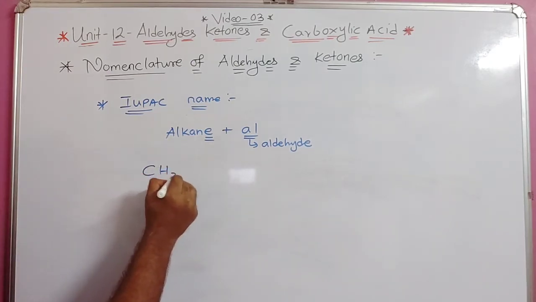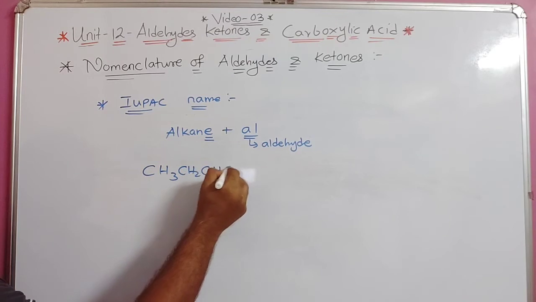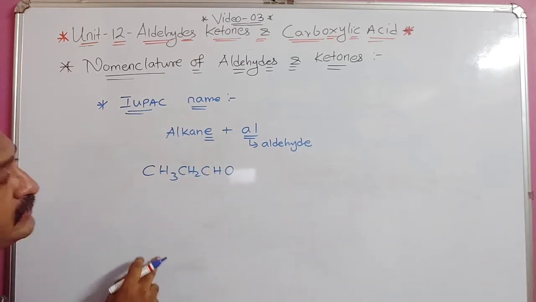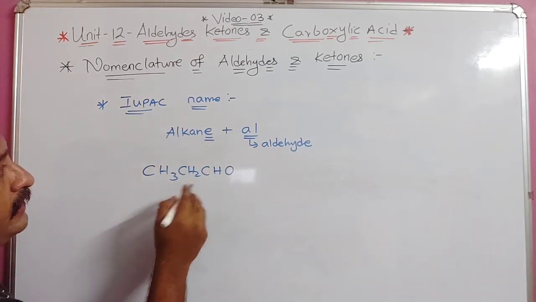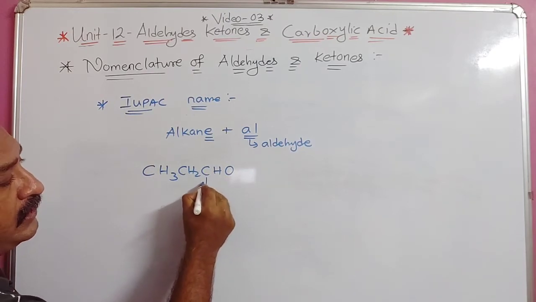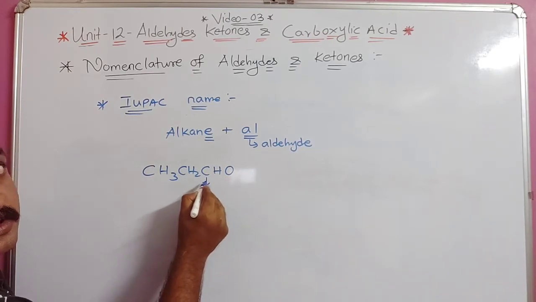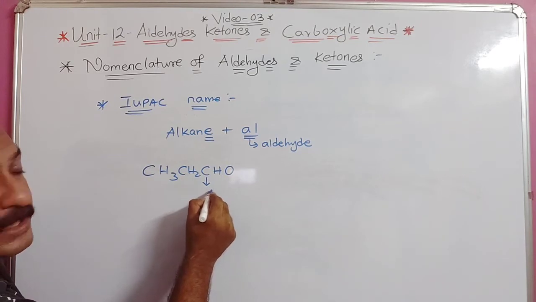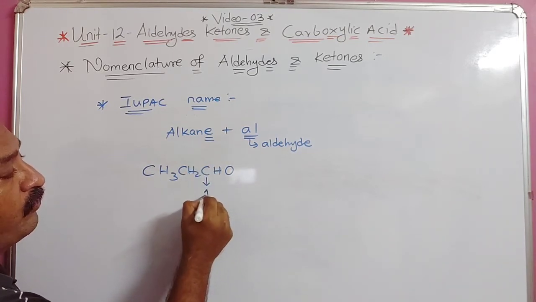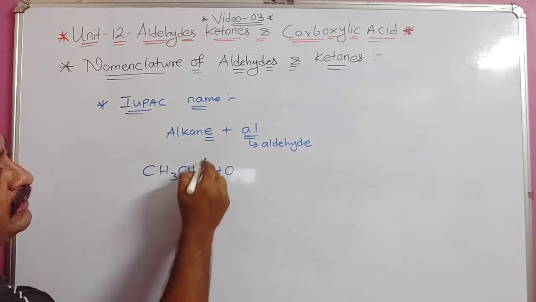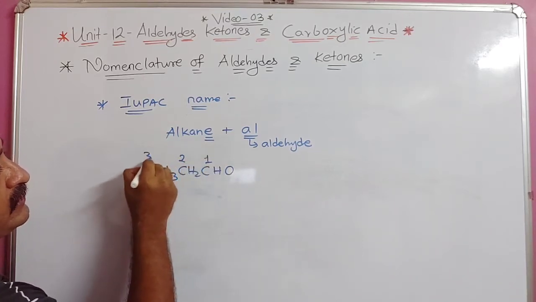Suppose I write CH3, CH2 and CHO. In this case you have to always remember that in the IUPAC name, the carbonyl carbon, or the aldehyde functional group carbon, is always given number 1. This is 2 and this is 3.